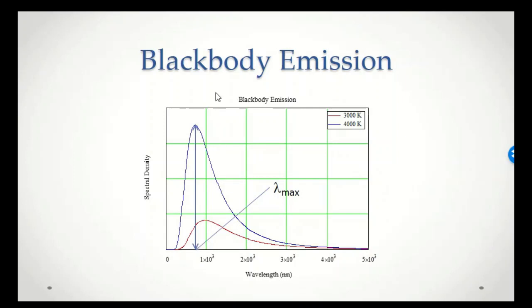And this, of course, is consistent with our discussion about the shift in the emission spectrum. What we're seeing is that the emission spectrum shifts to lower wavelengths as the object is heated. Wave-like properties of light would not predict this phenomenon, and therein lies the problem.